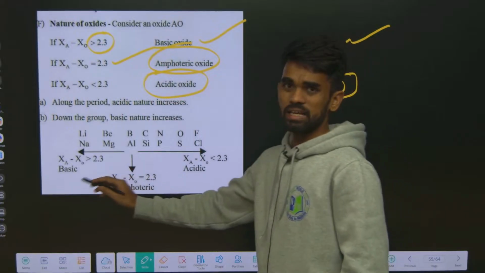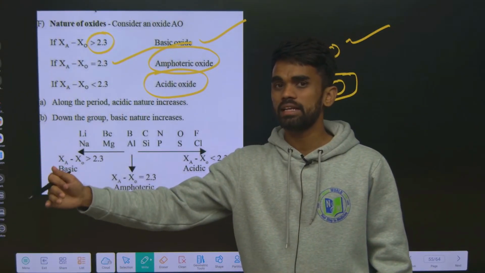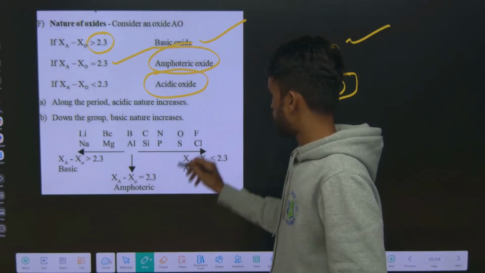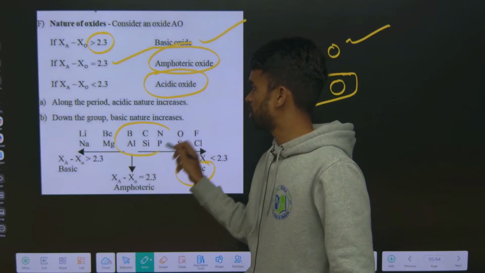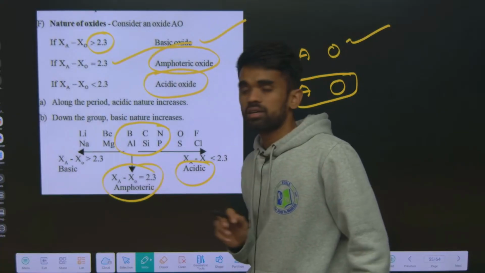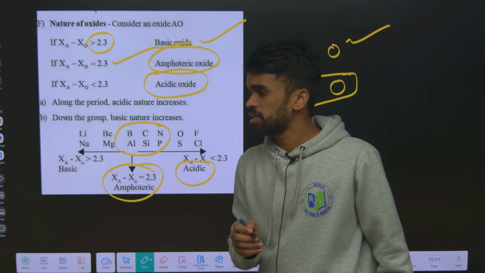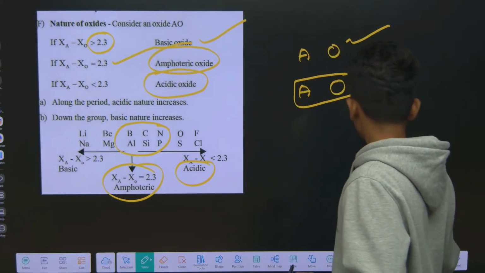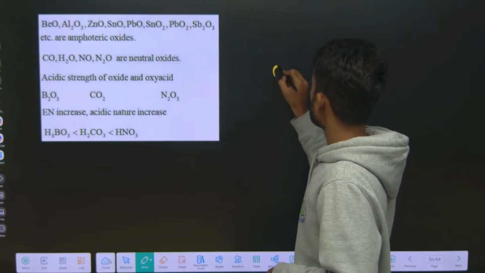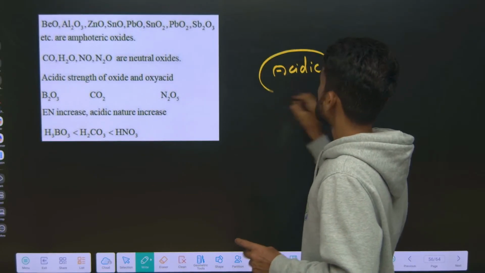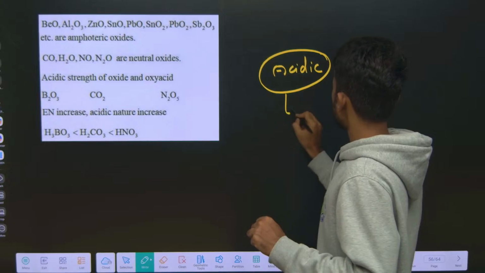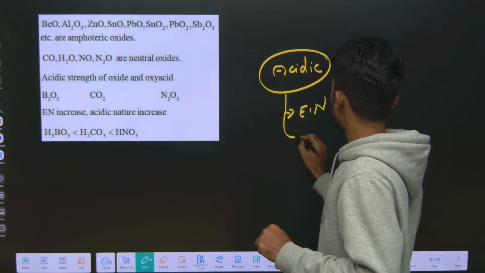Generally, alkali metals and alkaline earth metals form basic oxides. Non-metals, like P block elements on this side, form acidic oxides. Intermediate, starting from the 13th and 14th groups, form amphoteric oxides, or in higher oxidation state, acidic. These are the lists. When discussing the acidic nature of oxides, two things you need to consider: one is electronegativity and the other is oxidation state.